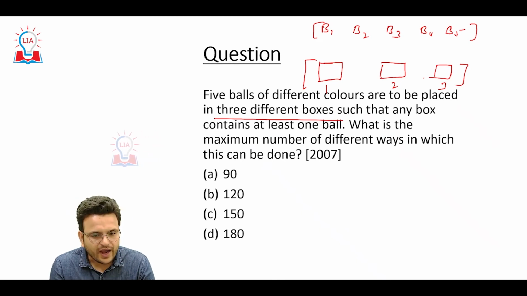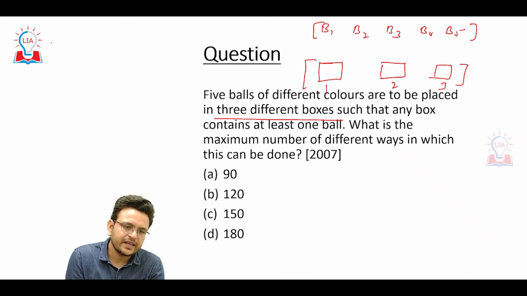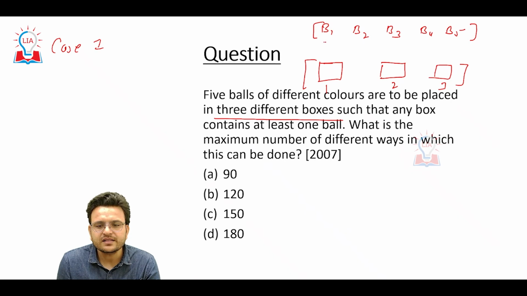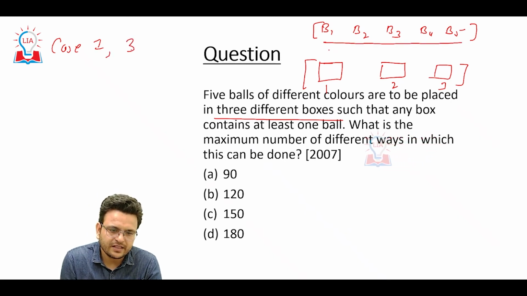So 5 balls of different colors are to be placed in 3 different boxes such that any box contains at least one ball. Case number 1: box number 1 has 3 balls and box number 2 and 3 have one ball each.